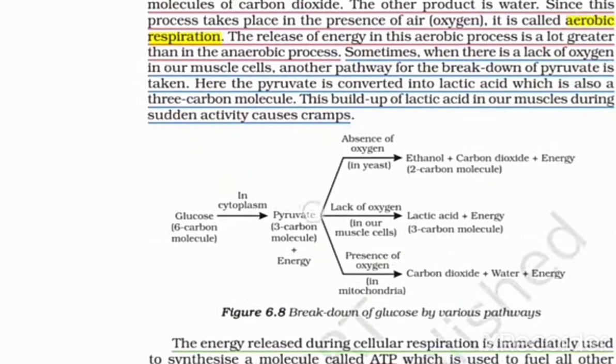With lack of oxygen in our muscle cells, there is a formation of lactic acid plus energy. Lactic acid is a 3 carbon molecule. In the presence of oxygen, that is the aerobic condition, there is a formation of carbon dioxide, water and energy is released. This energy is utilized by our body. This is the breakdown of glucose by various pathways. This pathway is very important.